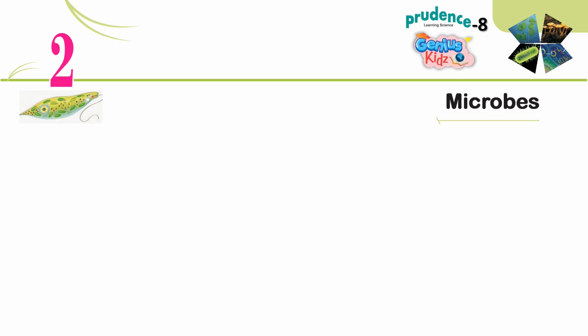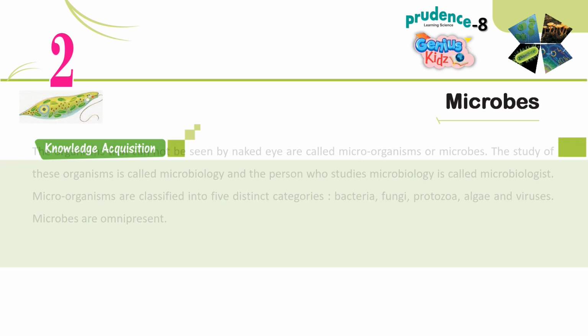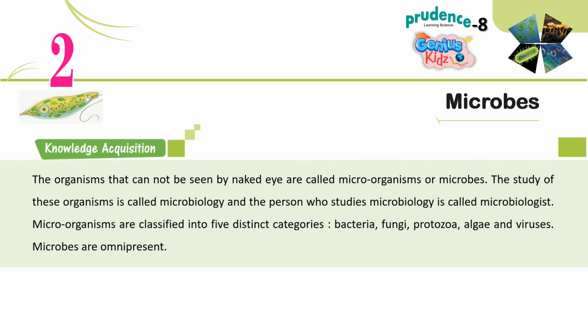Chapter 2. Microbes. Knowledge acquisition. The organisms that cannot be seen by the naked eye are called microorganisms or microbes. The study of these organisms is called microbiology, and the person who studies microbiology is called a microbiologist. Microorganisms are classified into 5 distinct categories: bacteria, fungi, protozoa, algae, and viruses. Microbes are omnipresent.